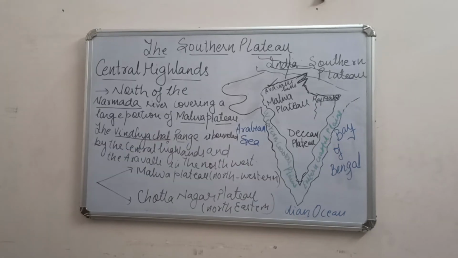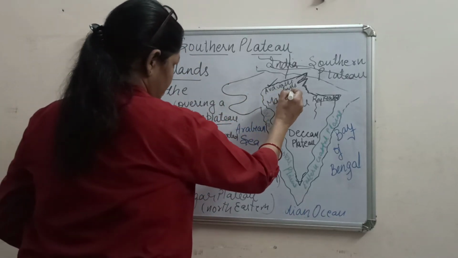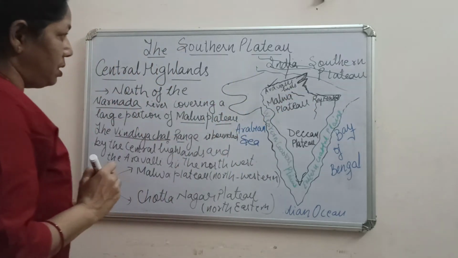Now when we talk about the Central Highlands, where does it lie? The Central Highlands lie to the north of the Narmada river. Okay, this Central Highlands lies to which river? To the Narmada river. Clear? We have this river, your Narmada river, and it lies to the north of the Narmada river. The Narmada river is somewhere here. This is your Narmada river.